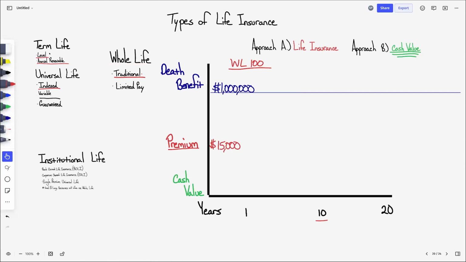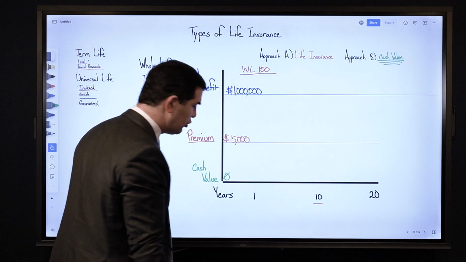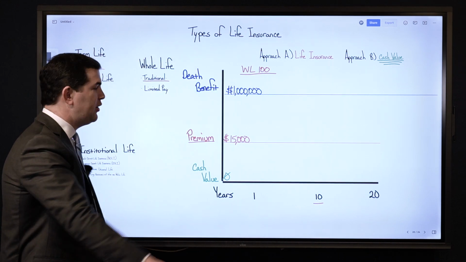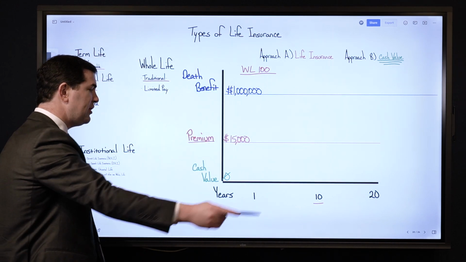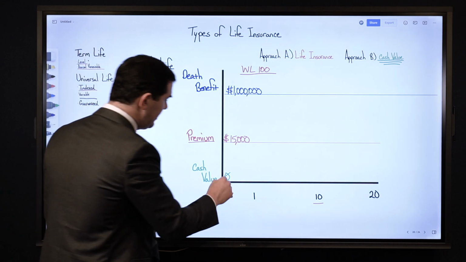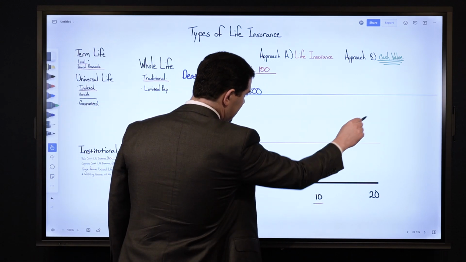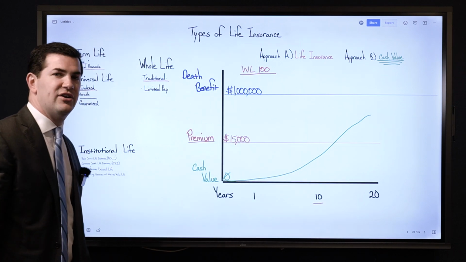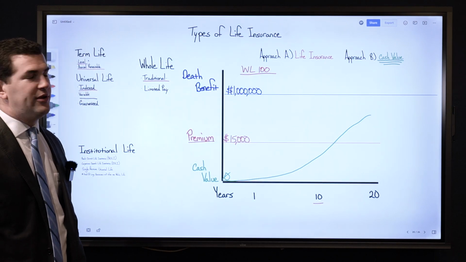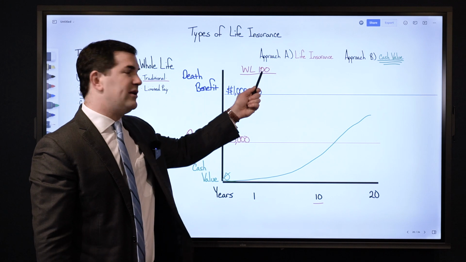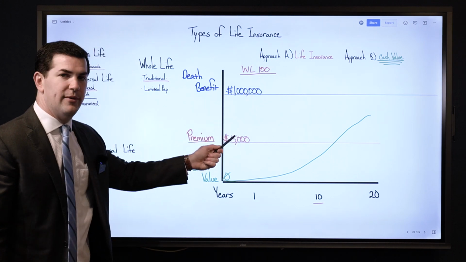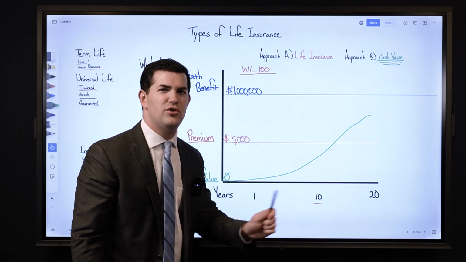And if I pay just that premium, I don't add anything else into the policy, my first year cash value will look absolutely horrific, as it'll be a zero, which means you paid $15,000 and you have nothing to show for it. Now, as you keep on paying that premium, 10 plus years down the road, you'll finally see more in cash value than what you paid into it.